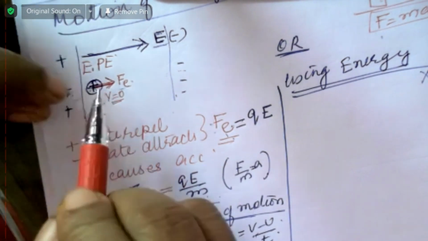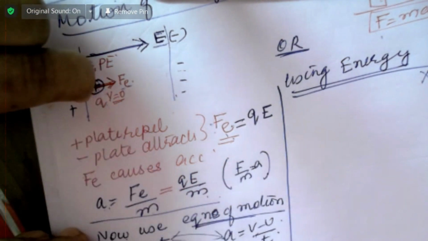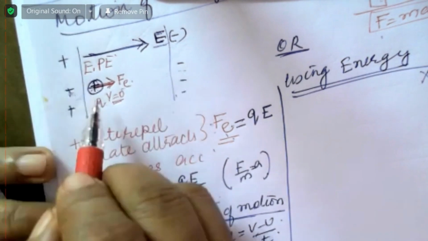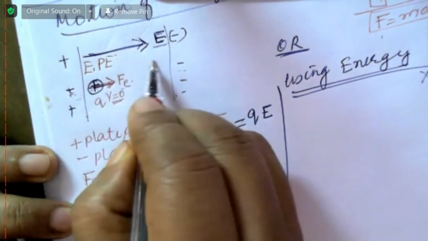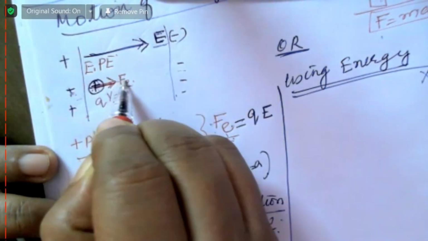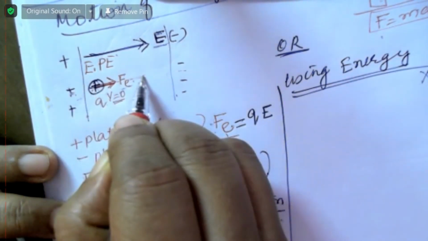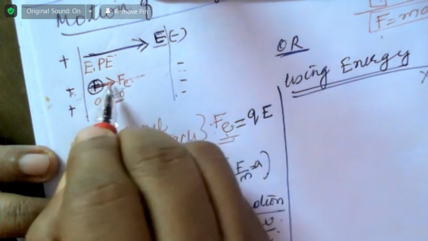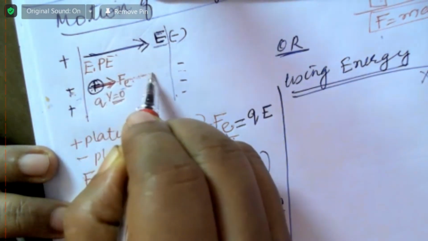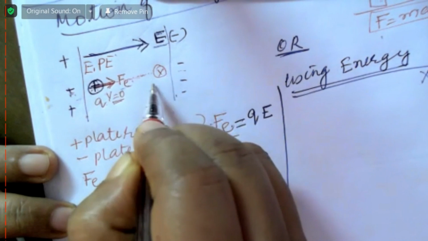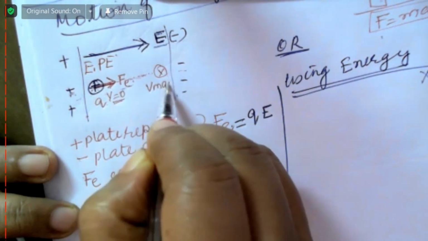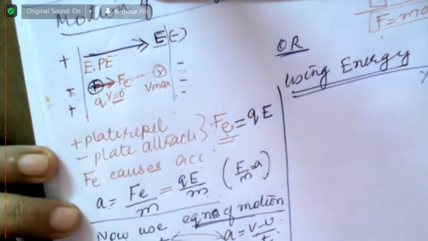Now this can be held over here probably by doing some work. And when you let it go, what happens? It goes quickly with acceleration. And as the speed increases, when it comes over here, it will have maximum speed. It will hit the plate with maximum speed.